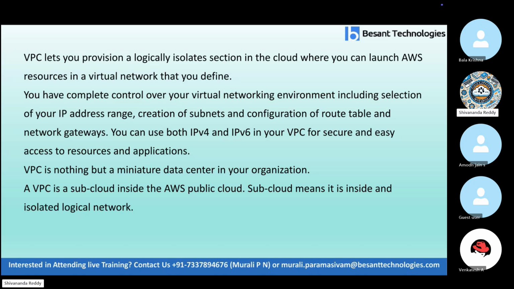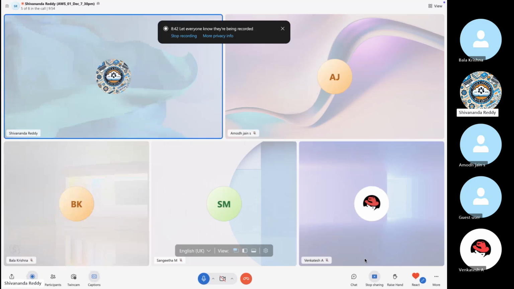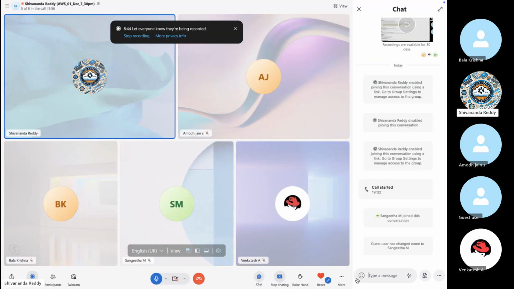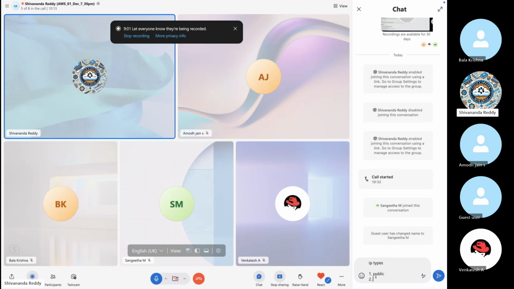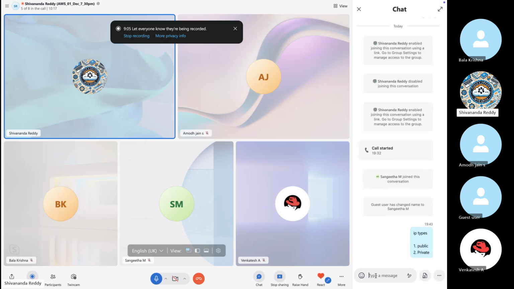Remember guys, a total of 3 categories of IPs are there. IP types, 3 types. First one, public IP and private IP. This is one category.